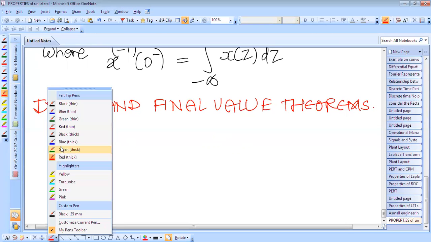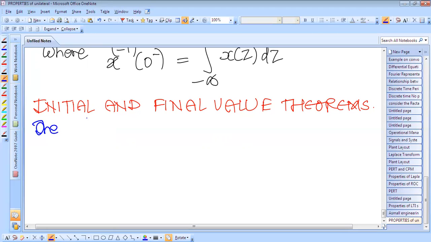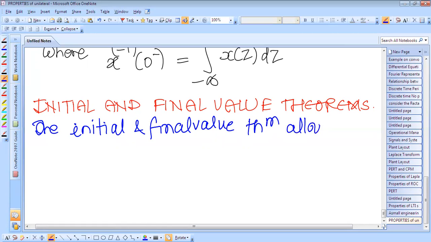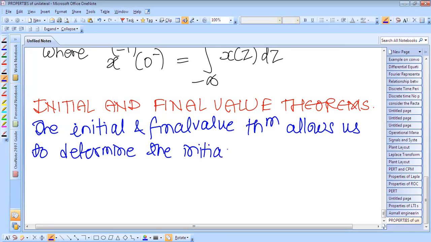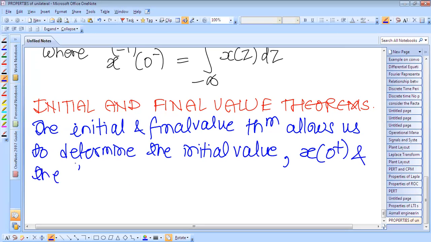Okay. So the initial and final value theorem allows us to determine the initial value x of 0 plus and the final value x of infinity of x of t.